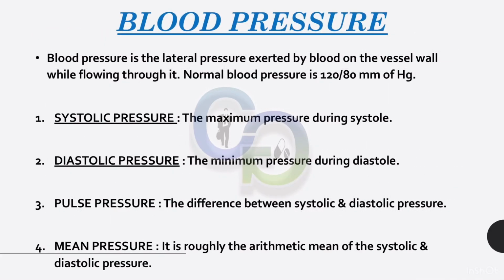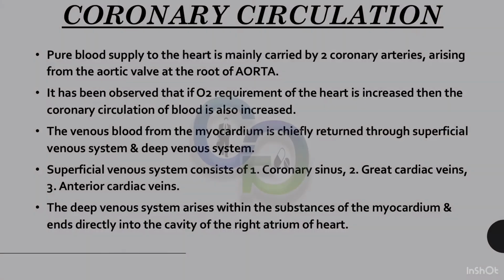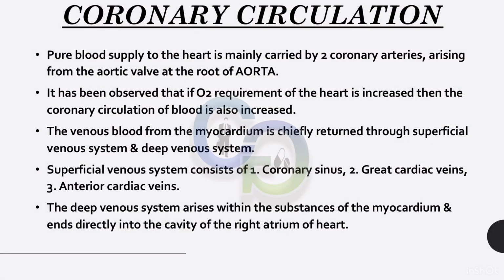Blood pressure. Blood pressure is the lateral pressure exerted by blood on the vessel wall while flowing through it. Normal blood pressure is 120 by 80 mm of mercury. 1. Systolic pressure, the maximum pressure during systole. 2. Diastolic pressure, the minimum pressure during diastole. 3. Pulse pressure, the difference between systolic and diastolic pressure. 4. Mean pressure.